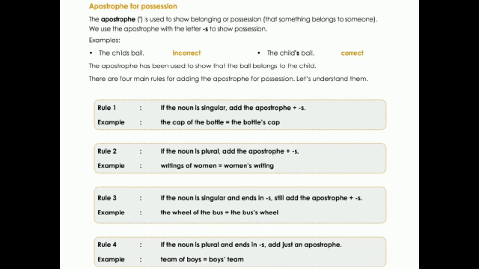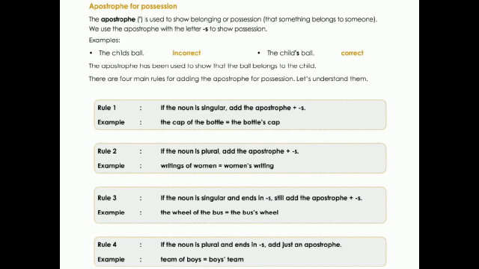Rule 4, if the noun is plural and ends in s, add just an apostrophe. We don't add another s to that. Example, team of boys, boys' team.